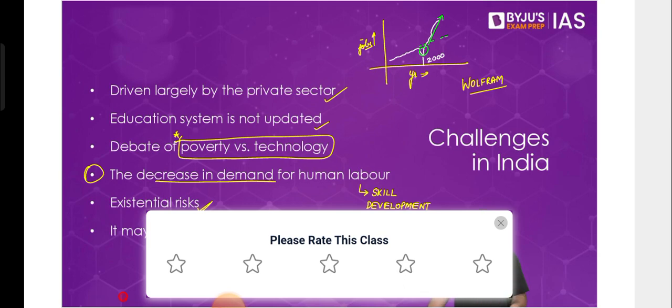We know what's wrong, we know what's right, but we still do something that is easy for us instead of taking that difficult decision or that difficult step. So blaming it on technology is not right. Technology is available. How you use it is up to you. How we use it as a society is up to us.